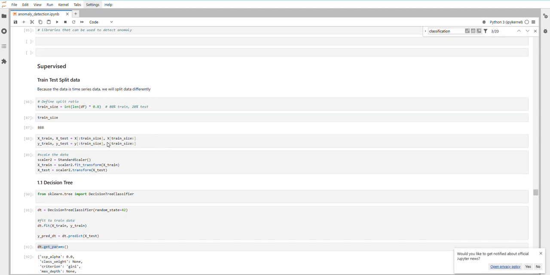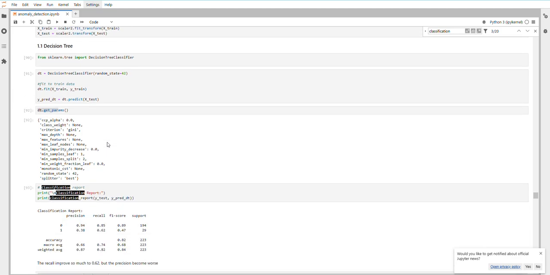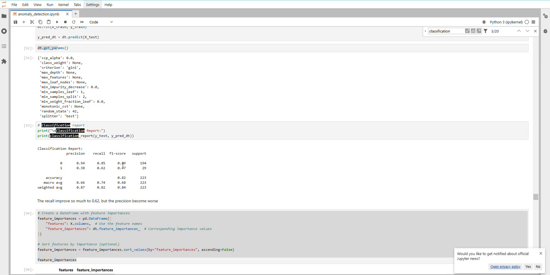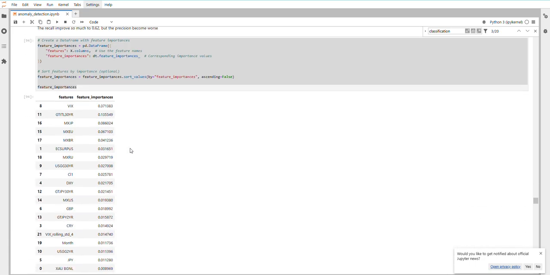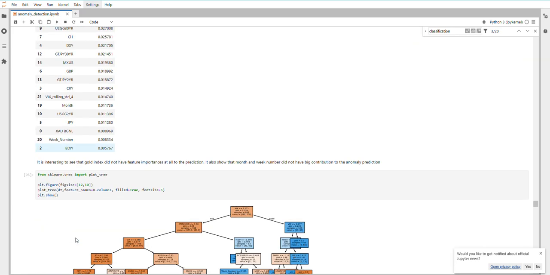And also the data that I got is significantly better. For example, here you can see the recall score got to 62% even without me doing hyperparameter tuning. And the feature importance shows that fix is one of the highest, a really important feature. And I find unique things based on the decision tree. It stated that month and week number don't really have that strong importance.